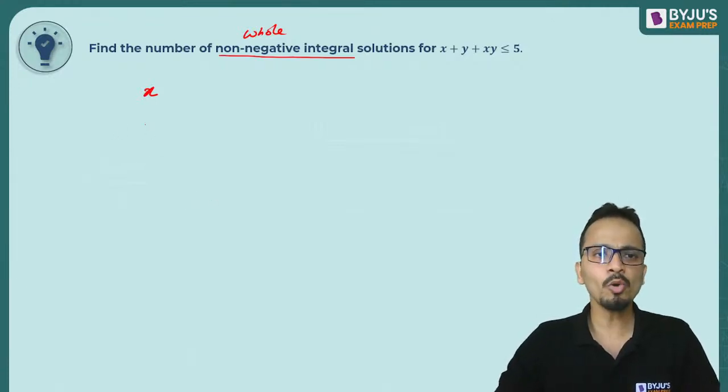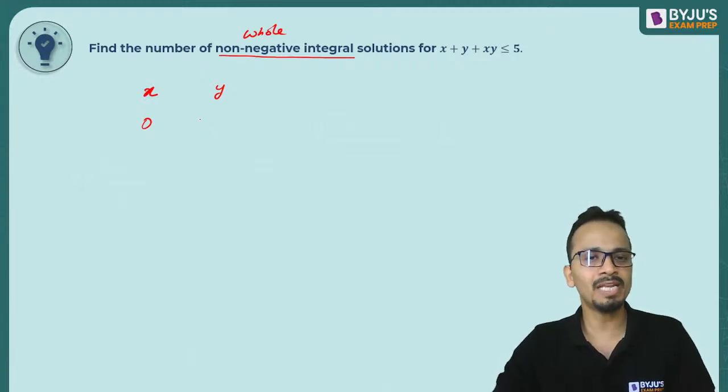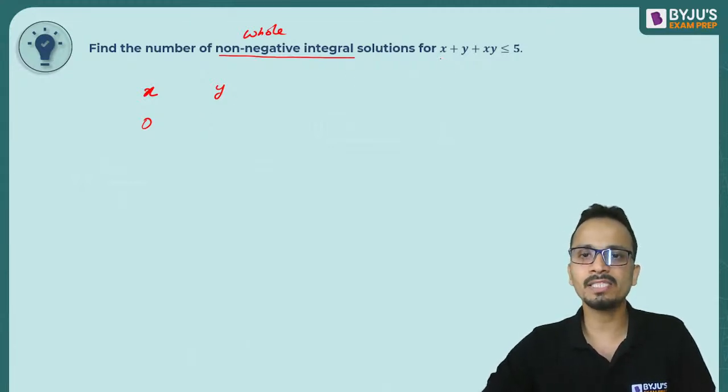Okay, तो x को मैं पहले 0 put कर देता हूं, and I'll check what all values of y will satisfy this. So can you all write it? x को मैंने पहले 0 put कर दिया. So अगर x 0 है तो this part will be 0, this part will also be equal to 0 because x is 0.